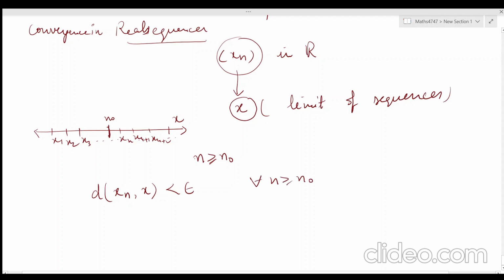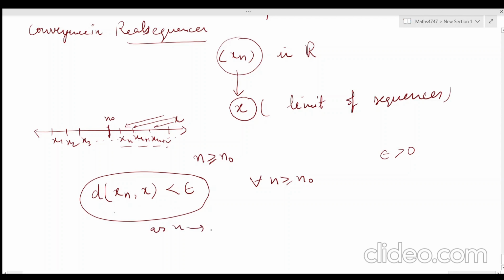What does it mean? If this is your n naught and these are the terms, the distance between x and these terms must be less than some small positive number, epsilon, where epsilon is greater than 0. So the distance between x and xn tends to 0 as n tends to infinity.